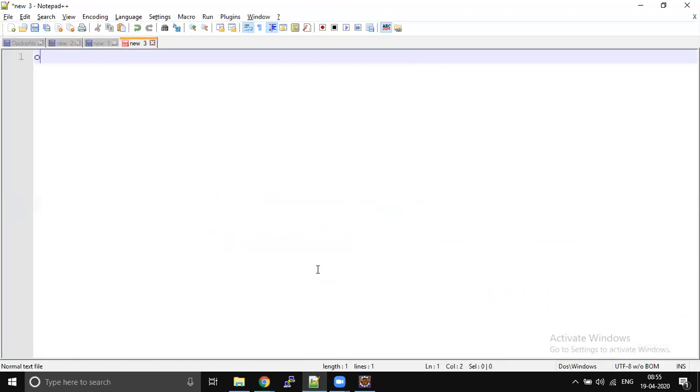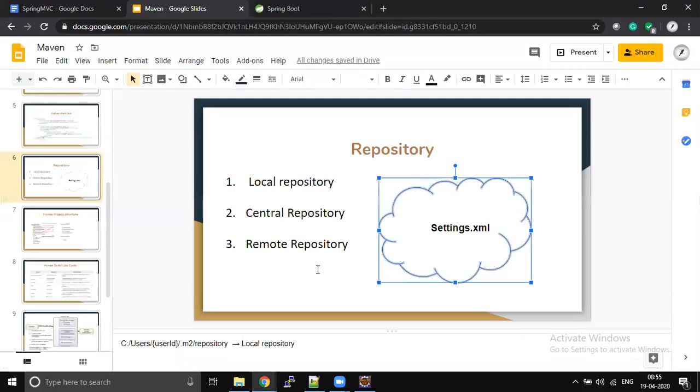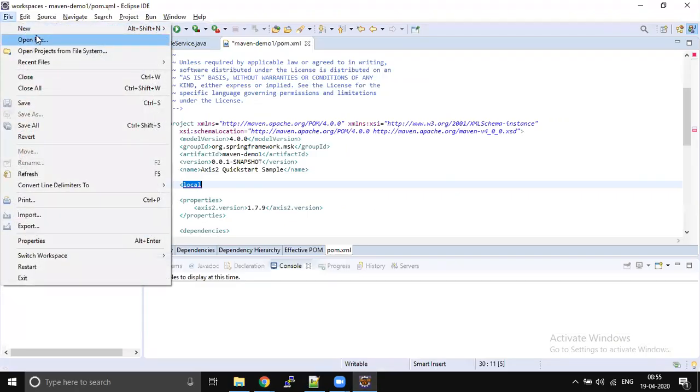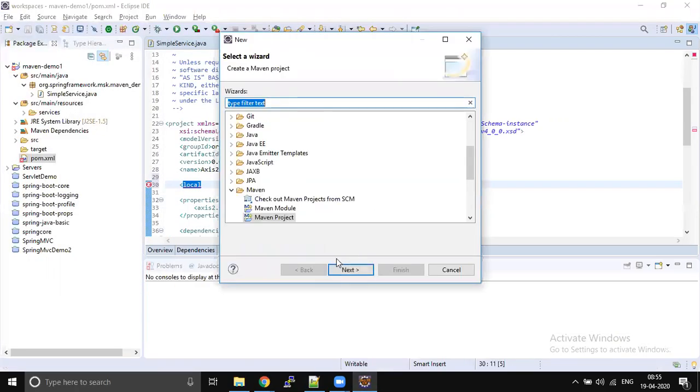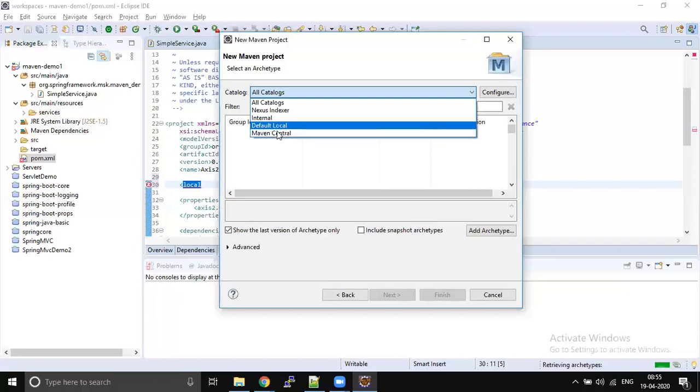Okay, I hope you are clear with the local repository and how these dependencies are going to be resolved, right? Now it's time to understand the central repository. Before that, I want to show you something. Look at these catalogs.